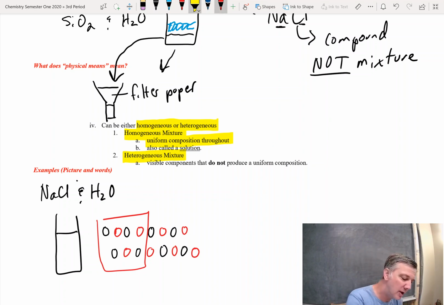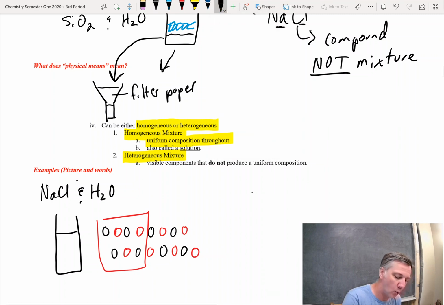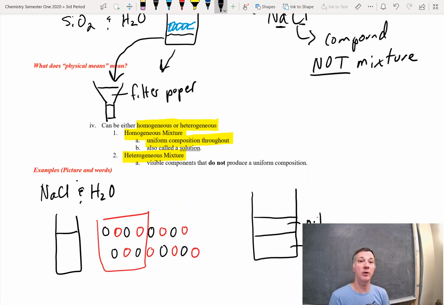So a good example of a heterogeneous mixture would be oil and water. So you've all seen oil and water, I'm sure. When we mix oil and water, the oil rises to the top and the water is on bottom. Now that's a mixture because they are not chemically combined, they just happen to be in the same container.